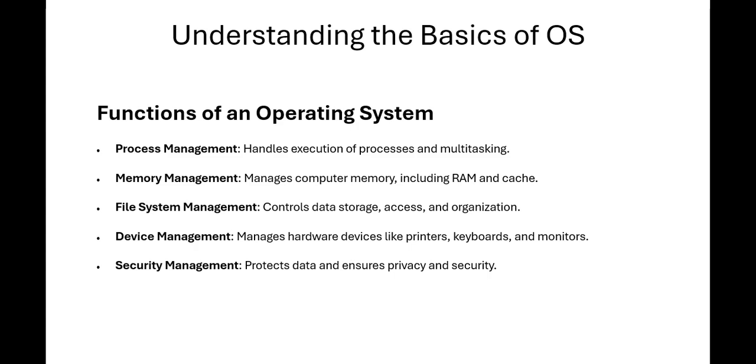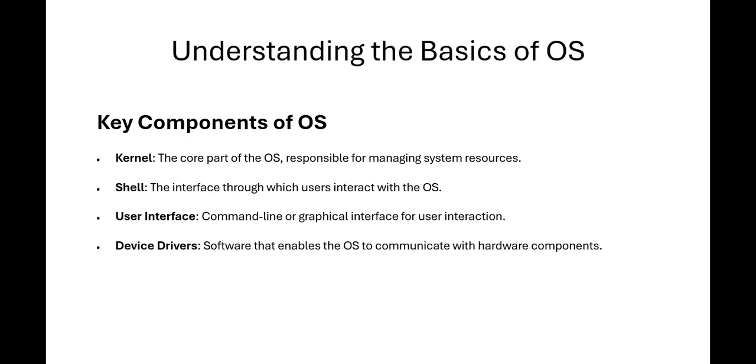Next, I'm going to explain the key components of an operating system. What are the key components? Kernel, shell, user interface, and device drivers. What is the kernel? The kernel is the core part of the OS. It is the main part of the operating system, responsible for managing system resources. Without the kernel, we can't connect to the servers and run the operating system.